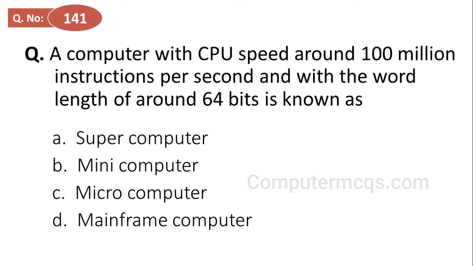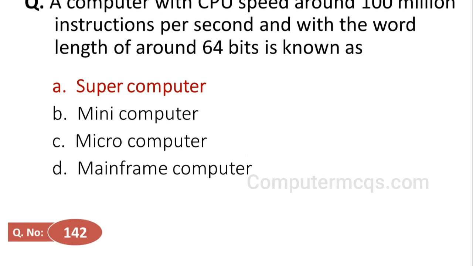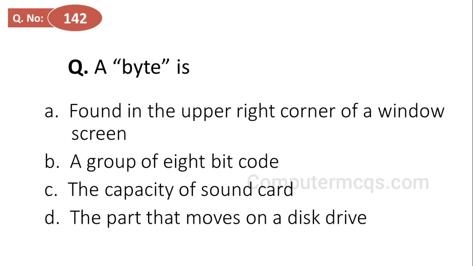A computer with CPU speed around 100 million instructions per second and with the word length of around 64 bit is known as, options are supercomputer, mini computer, microcomputer and mainframe computer, and the correct answer is option A, supercomputer. A byte is, options are found in the upper right corner of a window screen, a group of 8-bit code, the capacity of sound card, the part of that moves on a disk drive, and the correct answer is option B, a group of 8-bit code.